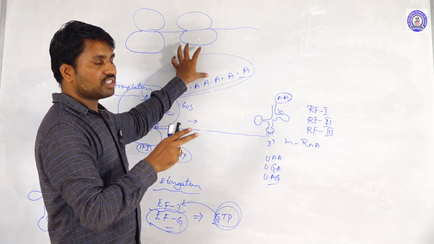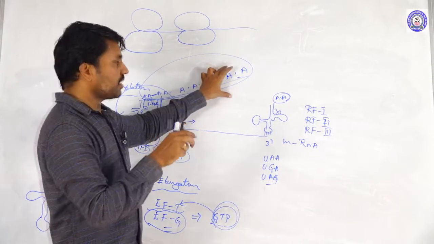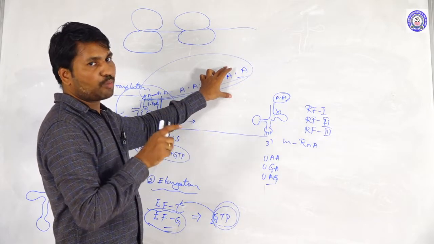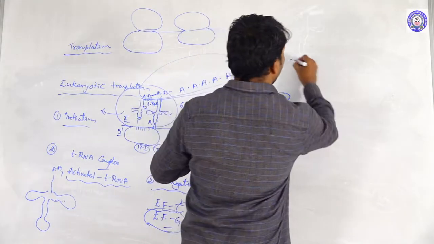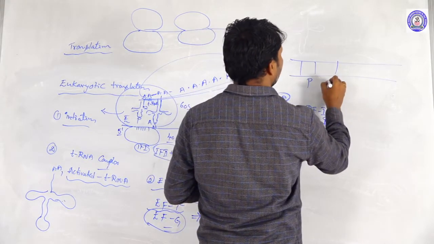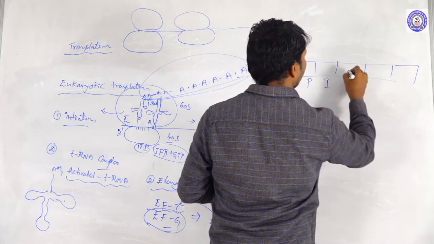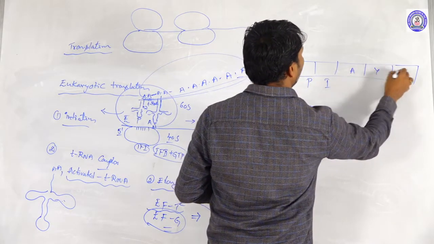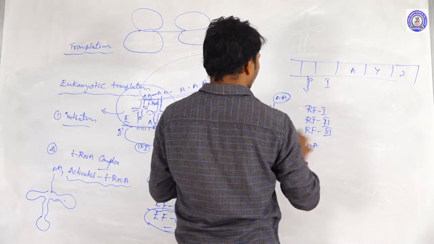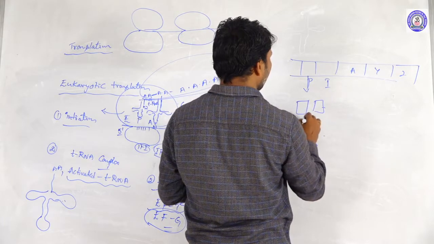So the promoter sequence we are taking, the repressors are coming from the promoter sequence. They are released from the promoter sequence here. It is the P site, the promoter site, an initiator site, and these are the structural genes we are taking. Here the repressors are coming, releasing from the promoter sequence. Like this the repressors are releasing.